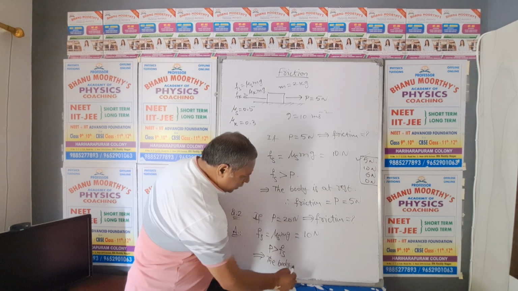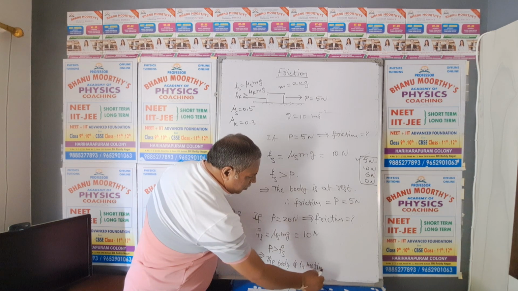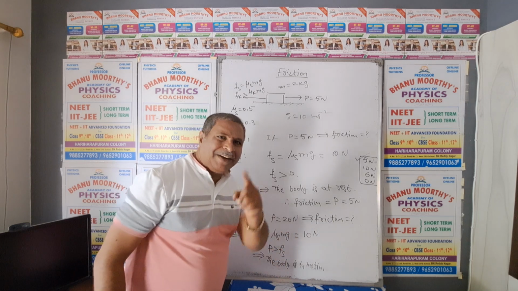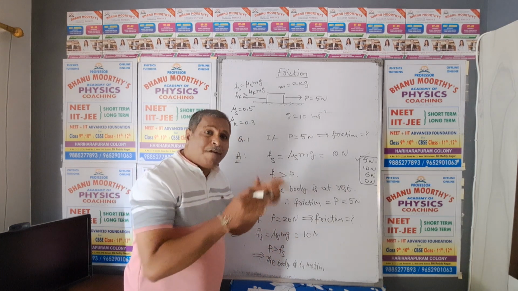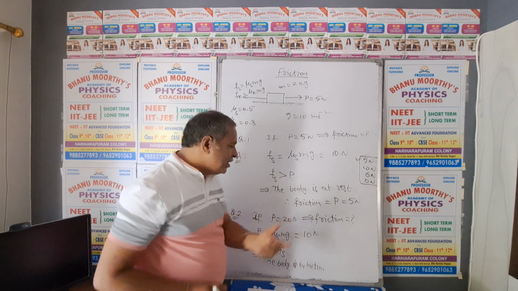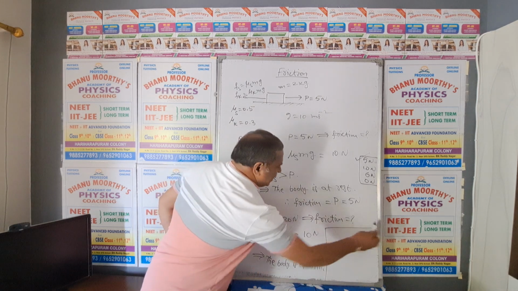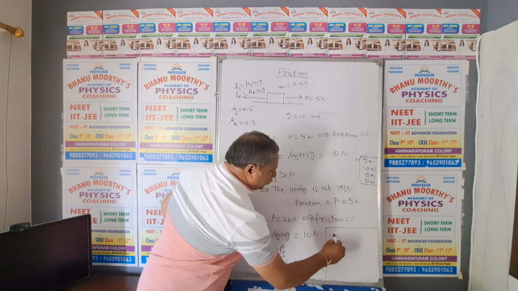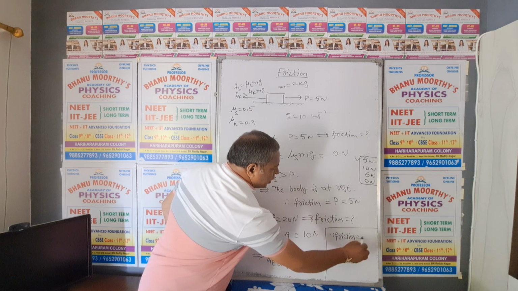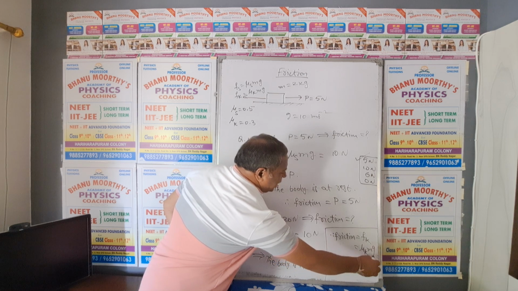When the body is in motion, what is the frictional force? Kinetic frictional force, because by virtue of its motion, the frictional force is called kinetic frictional force. So we can calculate it like this: frictional force equals kinetic friction, that equals mu k mg, my dear NEET aspirants.